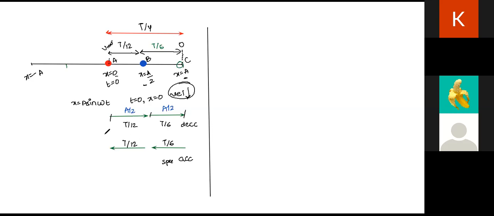And by symmetry, class, if I mark a position x is equal to minus a by 2, then this time taken again by symmetry, how much should it be? Atul, tell me, how much should this time be? It should be by symmetry T by 12. T by 12. Correct. And this should also be T by 6.